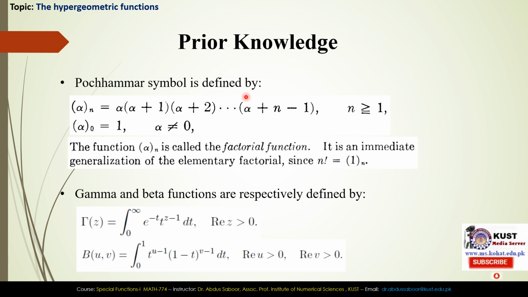The Pochhammer symbol is defined by these brackets with alpha and subscript n, which is equal to alpha into alpha plus 1, alpha plus 2, up to alpha plus n minus 1, for n greater than or equal to 1, and alpha not equal to 0. This Pochhammer function is called the factorial function, and it is an immediate generalization of the elementary factorial, since n factorial equals (1) subscript n. We have studied this topic in the previous chapter of this book.